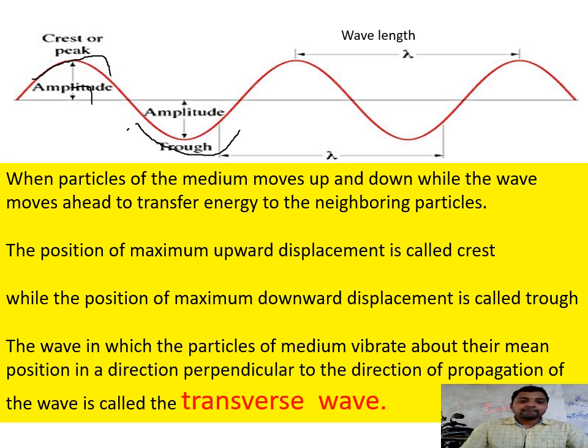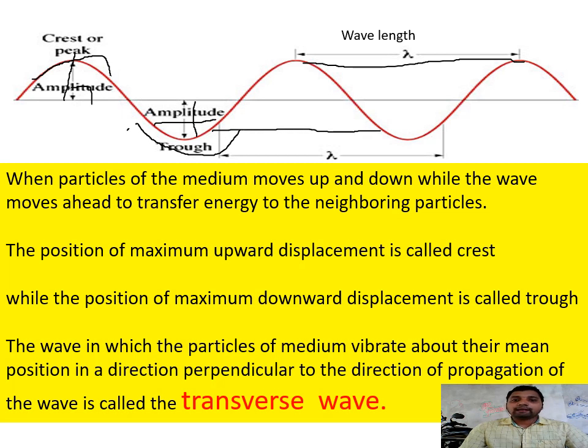Here you can see two terms used. One is the amplitude: the maximum displacement from the mean position upward, or from the mean position downward. The distance between two consecutive crests or two consecutive troughs is called the wavelength. The symbol you can see here is a Greek letter called lambda, which is used for wavelength. So amplitude is the maximum displacement, and wavelength is the distance between two consecutive crests or troughs.